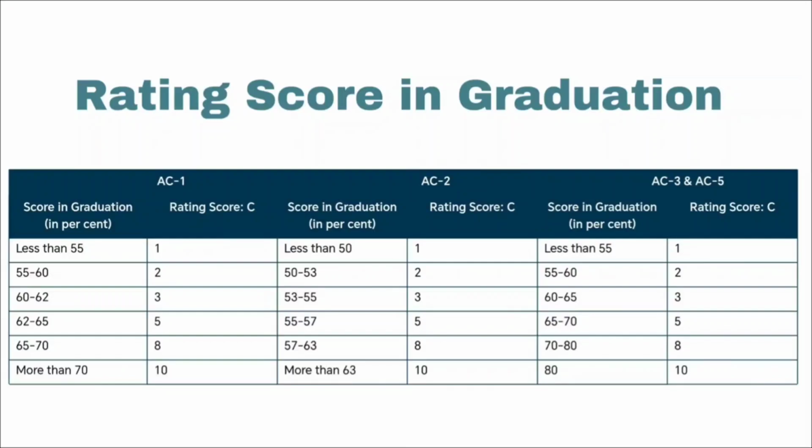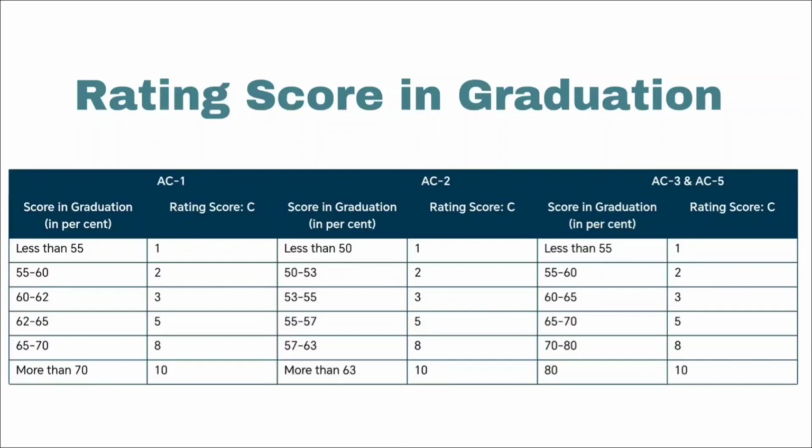If you are from the AC2 degree, then if you are less than 50 percentage, your rating score will be 1. If it is in between 50 to 53, it is 2. For 53 to 55, it is 3. For 55 to 57, it is 5. For 57 to 63, it is 8. And if it is more than 63, then you have a rating score of 10.